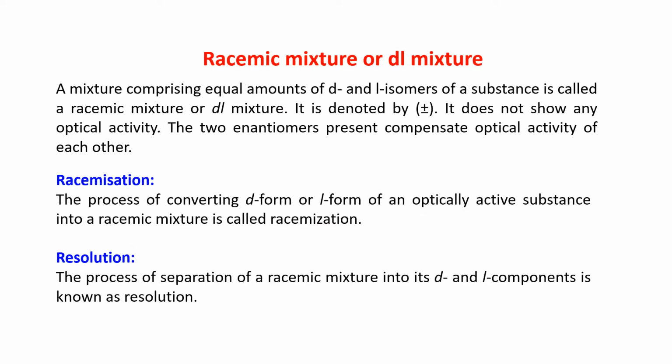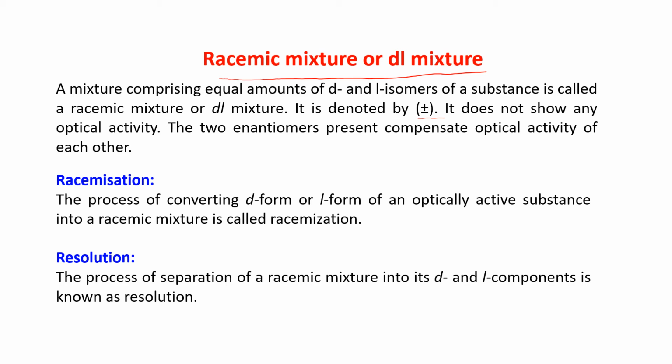Now next is racemic mixture, or it is known as DL mixture. Very important one, racemic mixture. A mixture comprising equal amounts of D and L isomers of a substance is called a racemic mixture or DL mixture. It is denoted by plus minus sign. It does not show any optical activity because it is having the equal amount of D and L isomer. So they compensate each other.